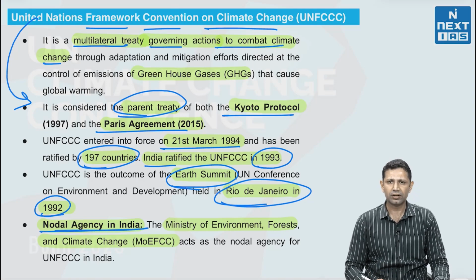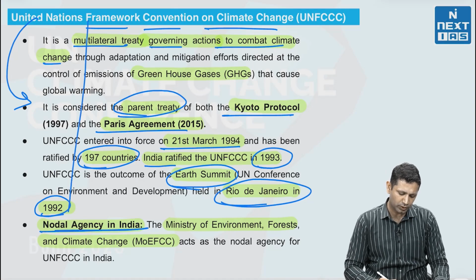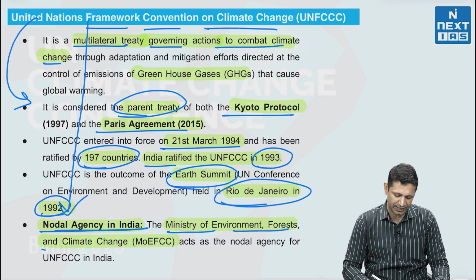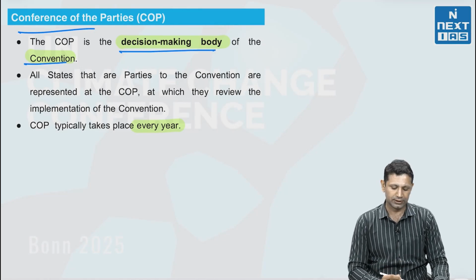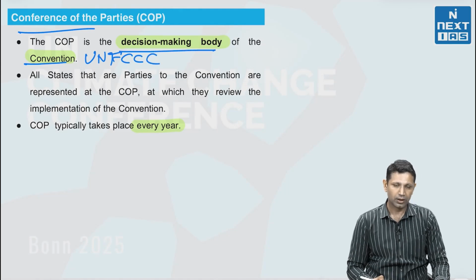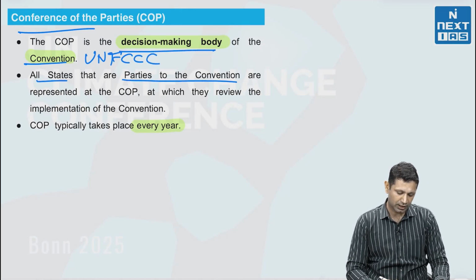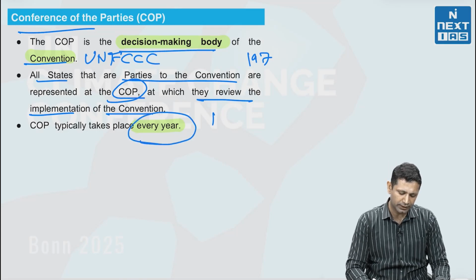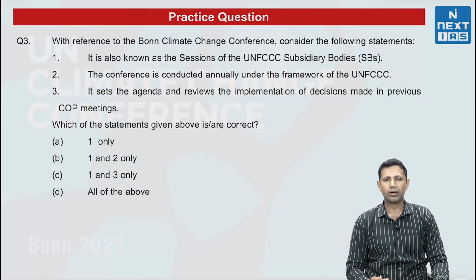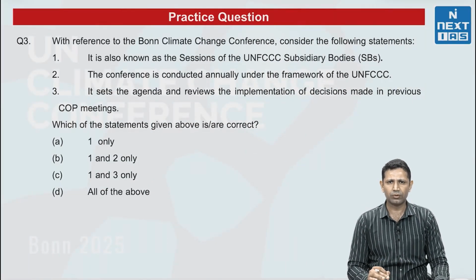Then the nodal agency in India. The nodal agency in India for implementation of the United Nations Framework Convention on Climate Change is the Ministry of Environment, Forest and Climate Change. Then lastly, the Conference of Parties. The Conference of Parties is the decision making body of this UNFCCC. All states that are parties to the convention, that is 197 states, are represented at COP, at which they review the implementation of the convention. This COP takes place every year, usually in November, December. Now based upon this, you have to attempt this MCQ and you have to put your answers in the comment box.